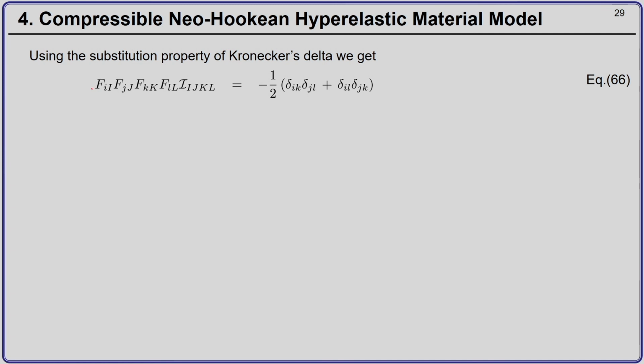So, further simplifying, we get our first term entirely in terms of Kronecker delta as minus 1 by 2 (delta Ik, delta JL plus delta IL, delta JK).